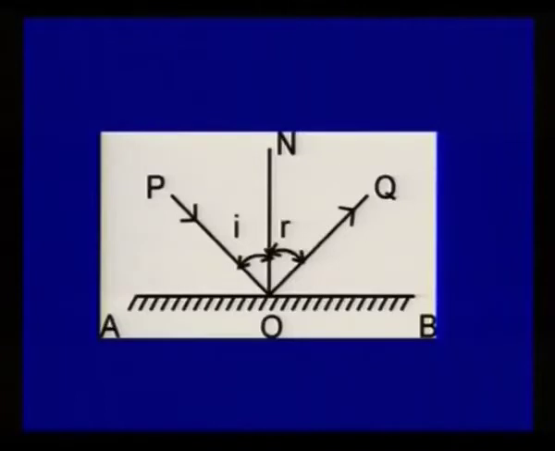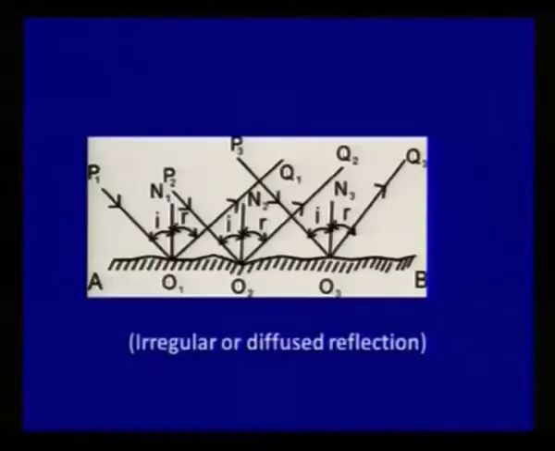So angle I is always equal to angle R. But sometimes, if the surface is not smooth and rigid, then diffused reflection takes place. This is the diagram of diffused or irregular reflection. Here the incident rays coming are parallel, but the reflected rays are not parallel.